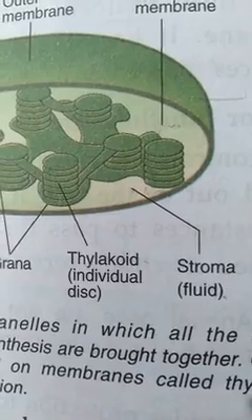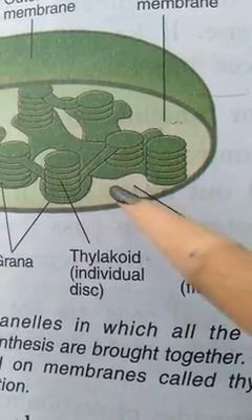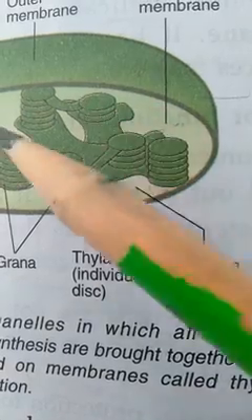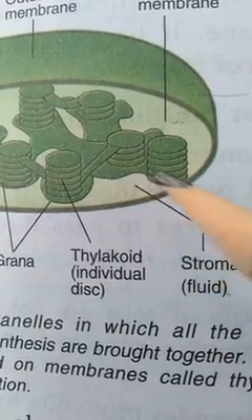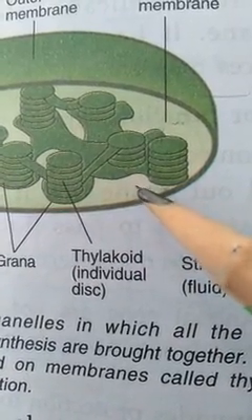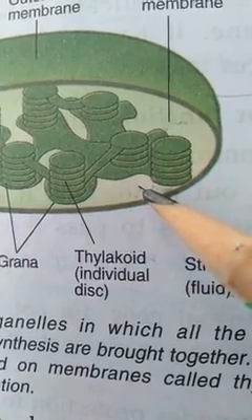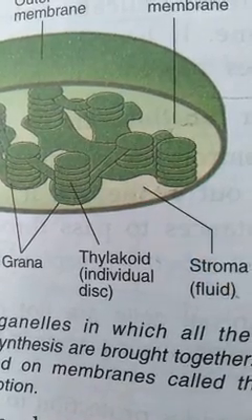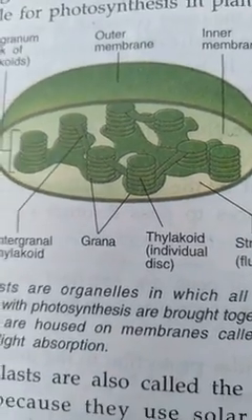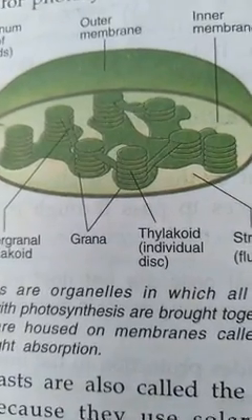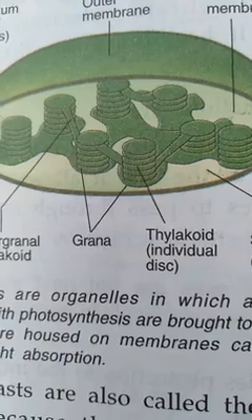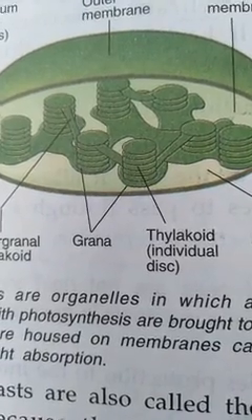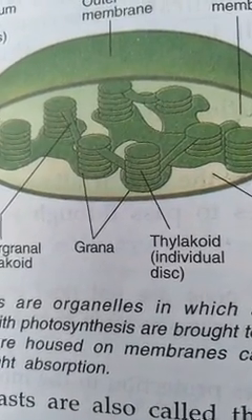So stroma is a fluid-like structure. Okay, and in stroma so many enzymes are present, and these enzymes help in the process of photosynthesis. So I believe you have understood this much. I will come with the next part of plastids in my next video. Till then, prepare it. Thank you.